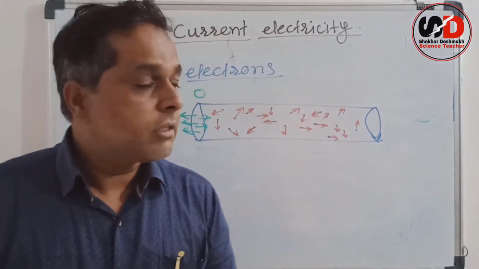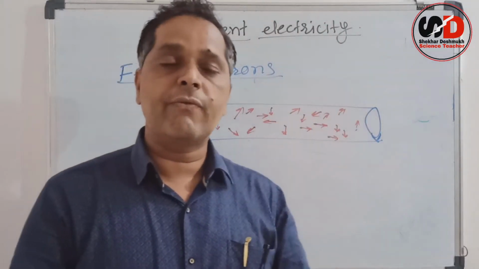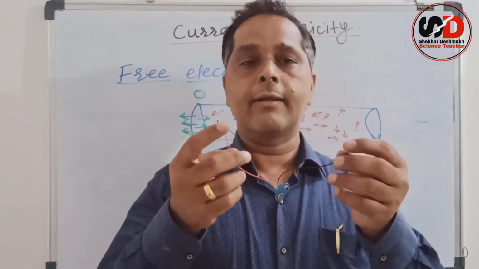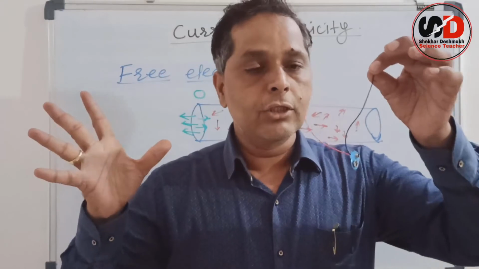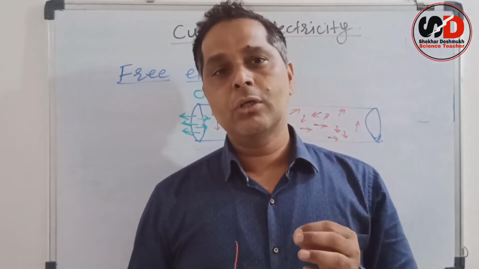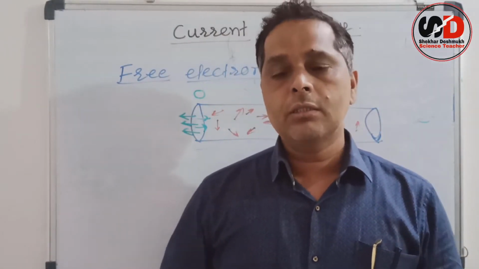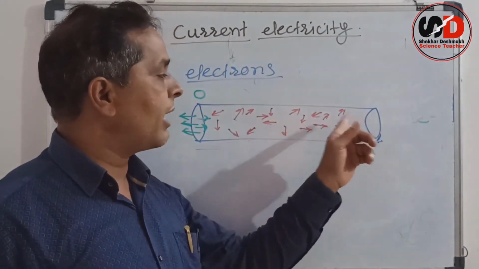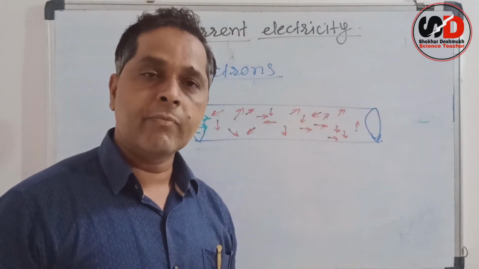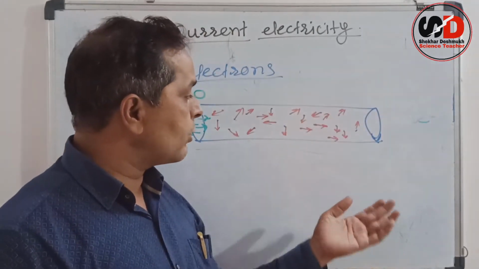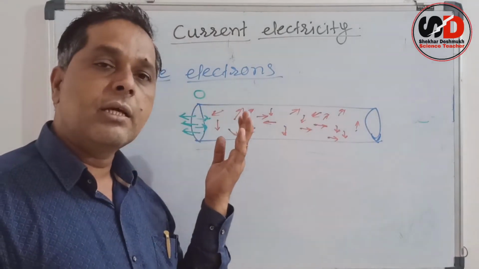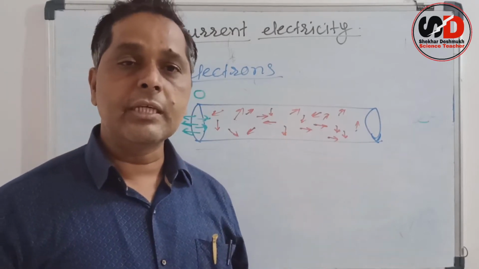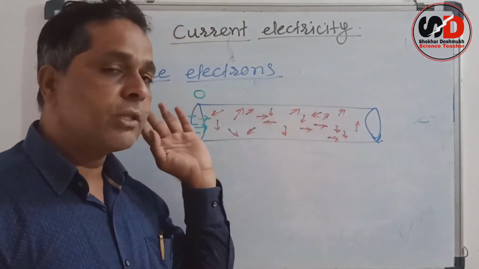We say that metals are good conductors, they can carry electric current. I have a conductor here, a copper wire. If I touch this copper wire, should I get a shock? No, definitely not. Why? Because a lot of free electrons are present here, but all these free electrons are moving in random directions, and therefore the net electrons flowing in one direction, the average, must be 0, and therefore no current is flowing through the wire.